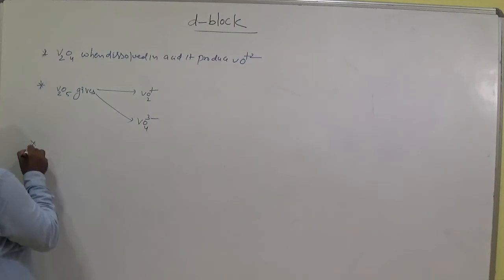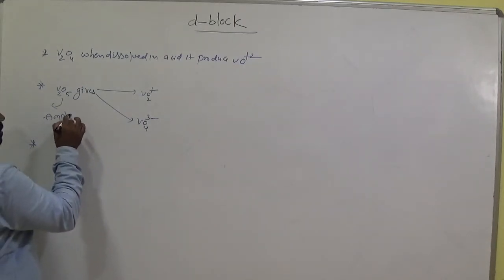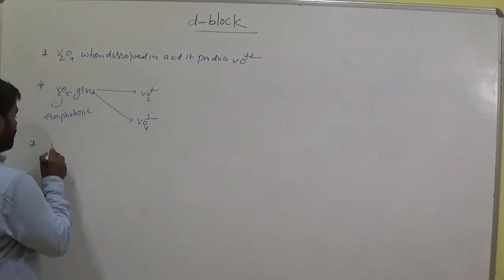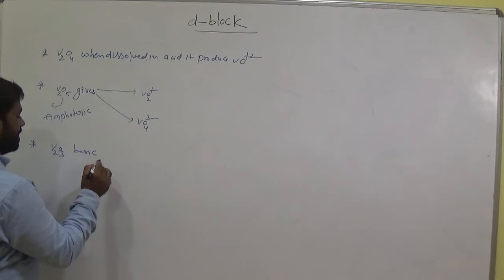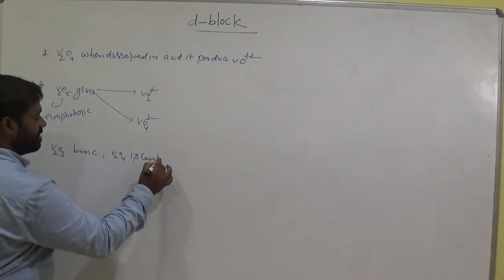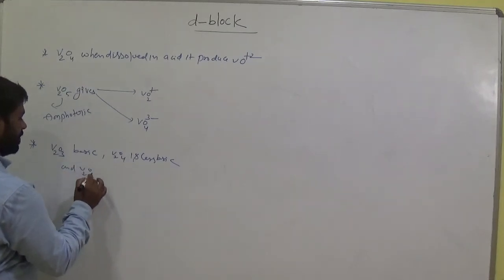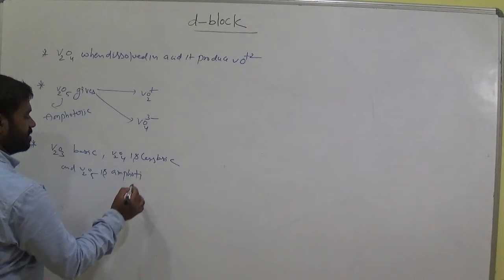Okay, here it is amphoteric. V2O3 is basic, V2O4 is less basic, and V2O5 is amphoteric,